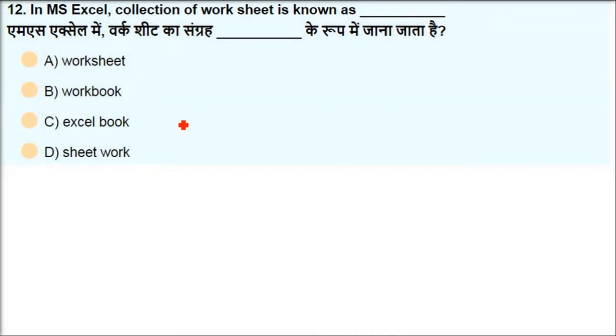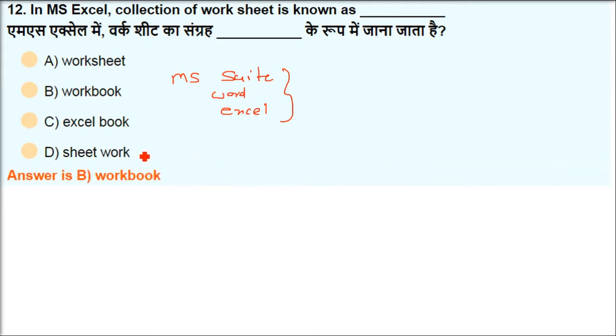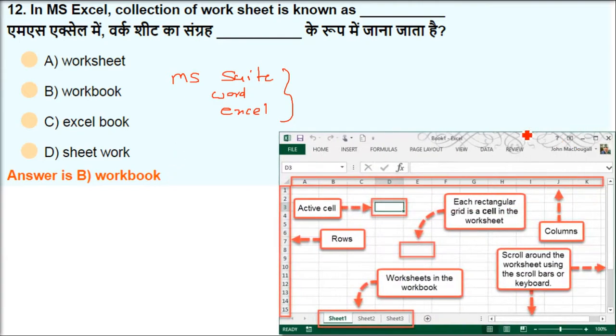In MS Excel, a collection of worksheets is known as what? In Excel, you can do certain data work. The Microsoft suite has various applications for you: Word, Excel, Access. There are so many. Now in MS Excel, where we have different worksheets, the answer is workbook. B is the correct answer.